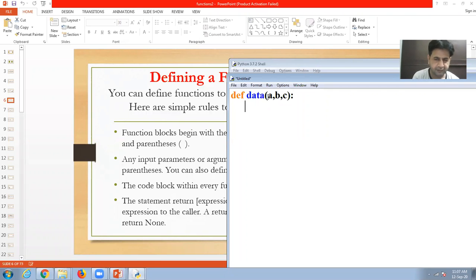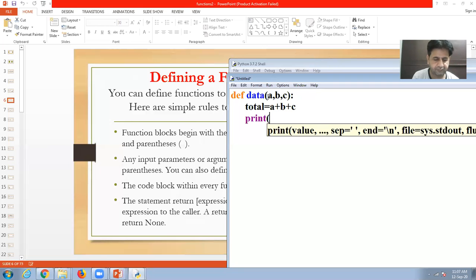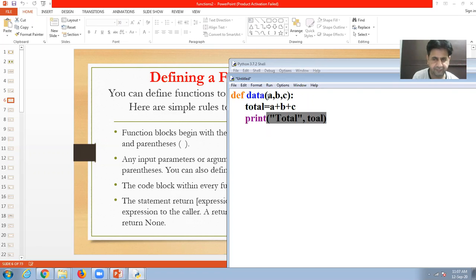So here, suppose total is equal to A plus B plus C, and then I print total. After that, the function closes. So this is called the function header. In the function header, there are three things.